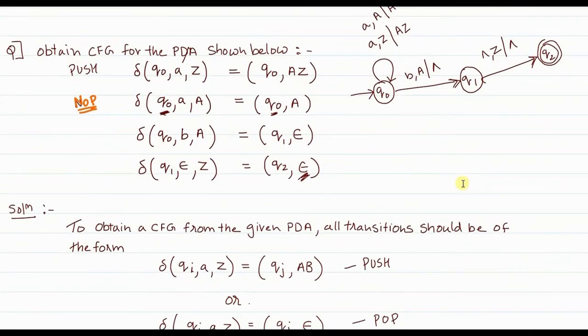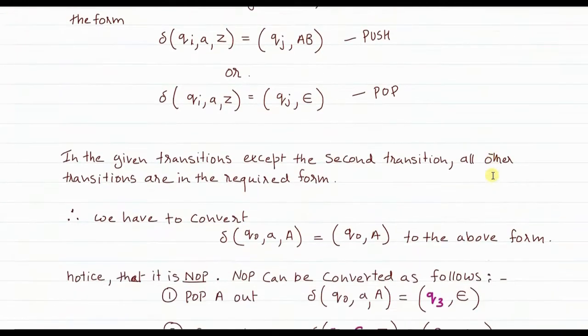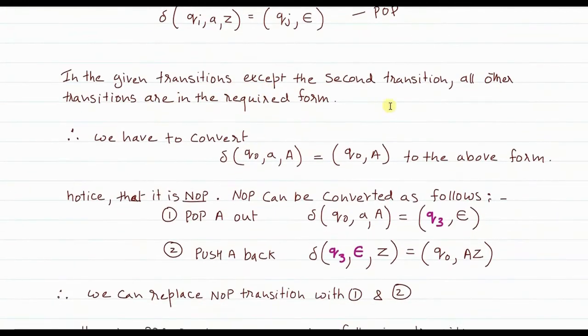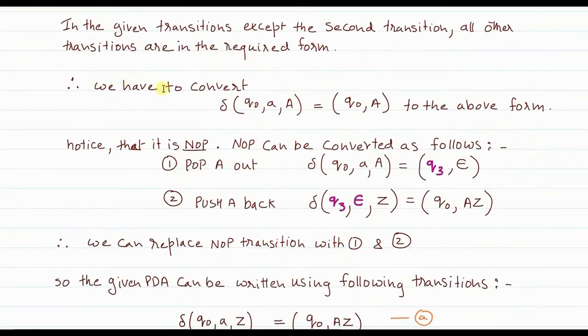So the second transition we need to change. Now the third and fourth transitions are very simple. They are all pop operations, because null is involved; you are pushing null onto the stack. In the given transitions, except the second transition, all others are in the required form, either push or pop. Therefore, we have to convert the second.